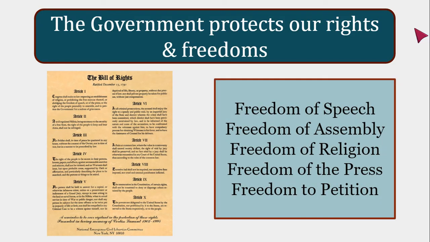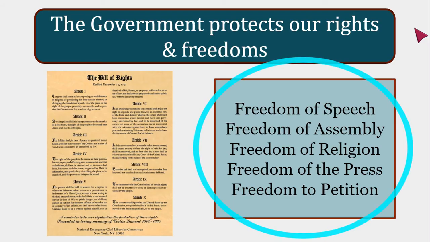These include freedom of speech, freedom of assembly, freedom of religion, freedom of the press, and freedom to petition. We'll take a closer look at each of these freedoms and how the government protects them later in the year, but for right now it's important to know that it is the government's job to protect each of these freedoms and the rights that we'll look at later in the year. At this point, write these in the Government Protects Our Rights and Freedoms section of your notes.